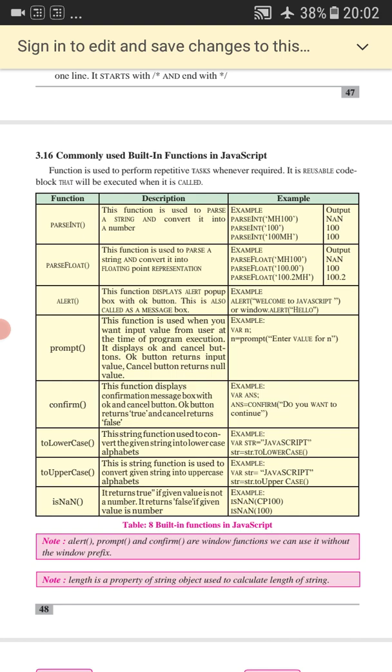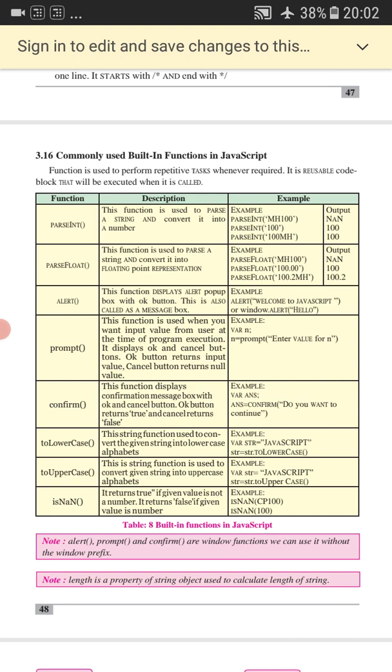Next is the confirm box. This function displays a confirmation message box with the OK and Cancel buttons. You must have seen confirm when you make payments and place orders. At the end they give you a pop-up or dialog box with a confirmation message asking if you are sure you want to do this. This is because of the confirm box.